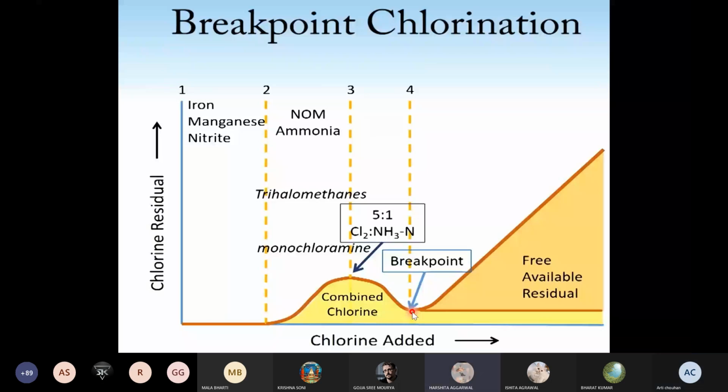Yes, ma'am. Chlorination process, but that breakpoint chlorination gives you the information about how much chlorine as a disinfectant should be added to the water, and different bodies maintain their